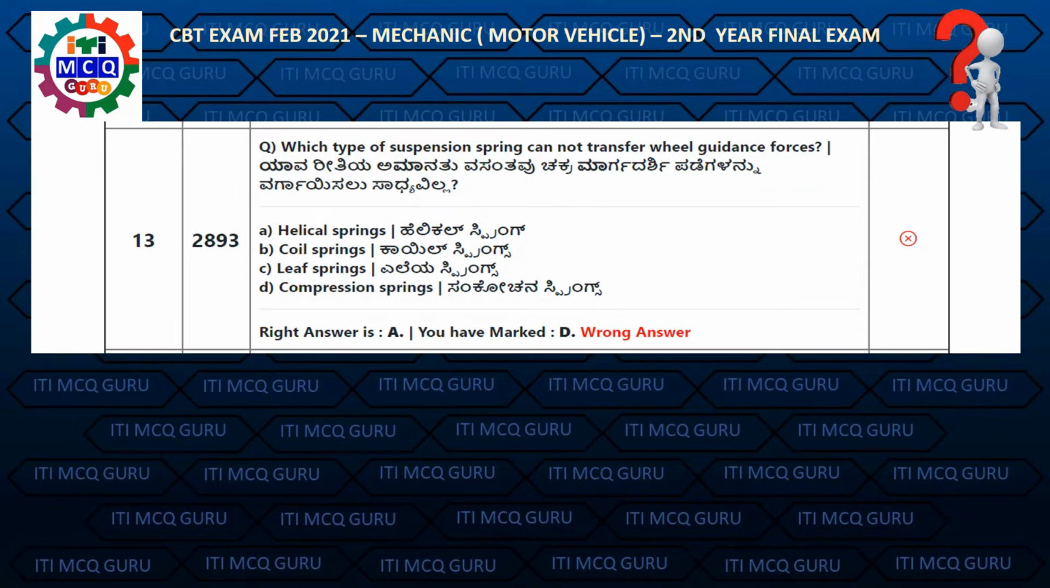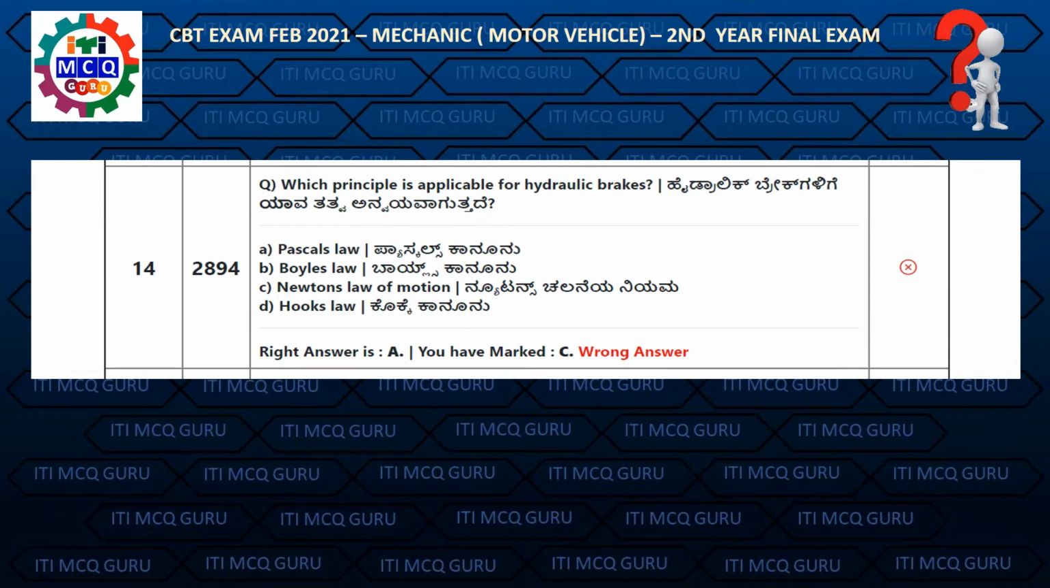Question 13. Which type of suspension spring cannot transfer wheel guidance forces? Right answer is A. Helical spring. Question 14. Which principle is applicable for hydraulic brakes? Right answer is A. Pascal law.